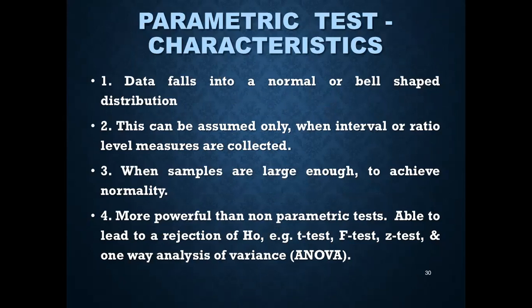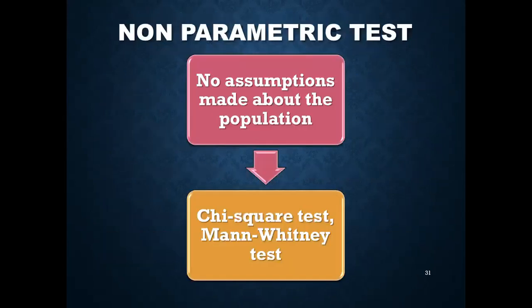This can be assumed only when interval or ratio level measures are collected, and when samples are large enough in size to achieve normality. It is more powerful than non-parametric tests because it is able to lead to a rejection of the hypothesis. For example, t-test, f-test, z-test, and one-way analysis of variance or ANOVA. So they are based on the assumptions that data should follow the normal distribution. So, parametric tests.